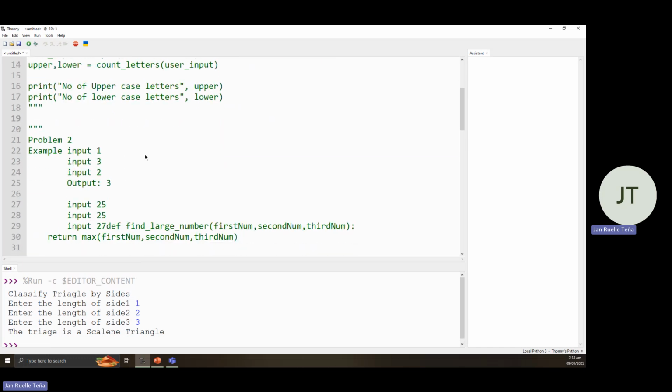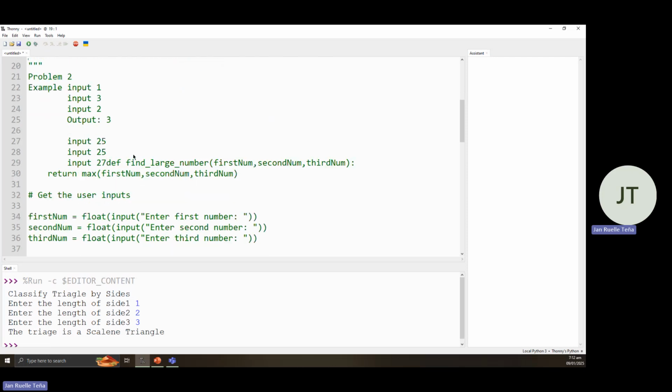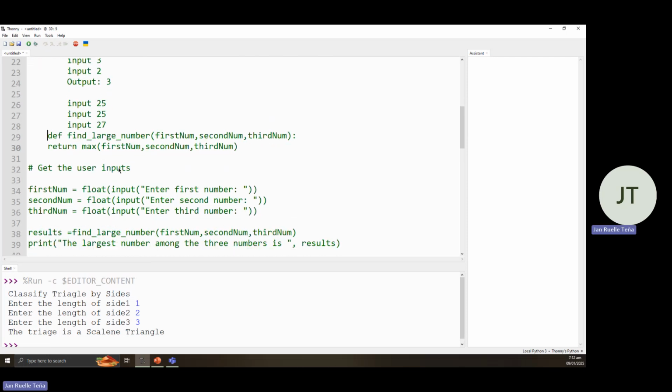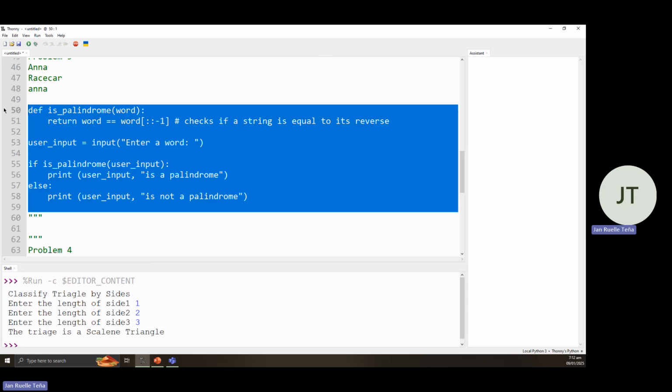Then second, the program allows us to find the largest number among three numbers. Then thirdly, we create a program that tells us if a word or a number is a palindrome or not, which considers the lowercase or uppercase of it.